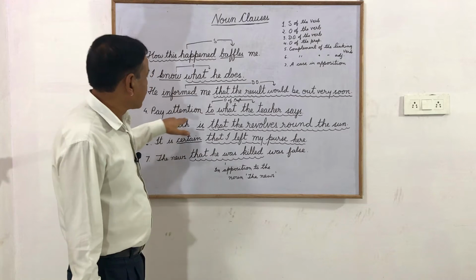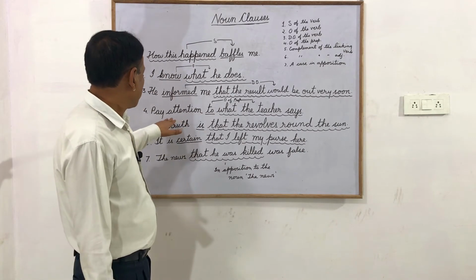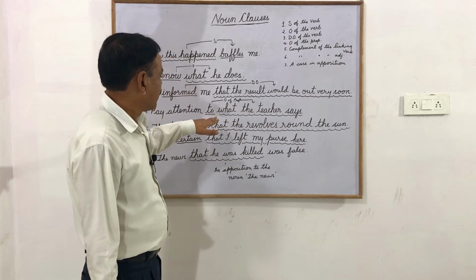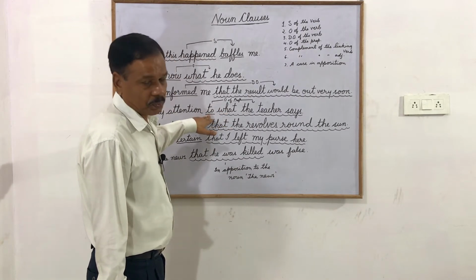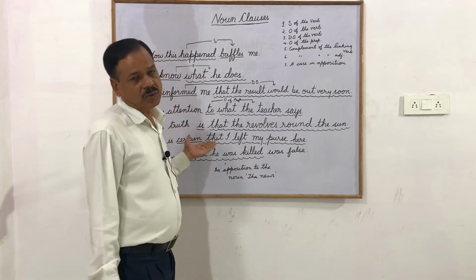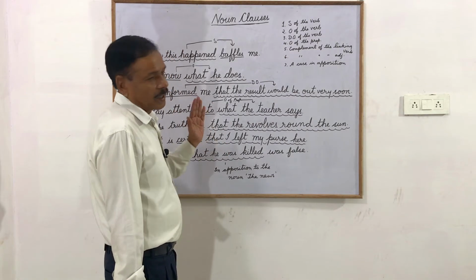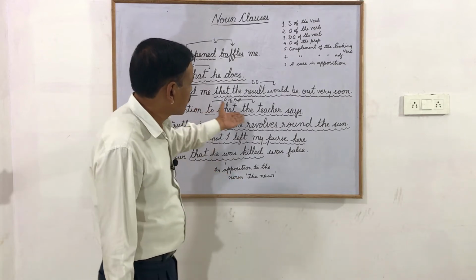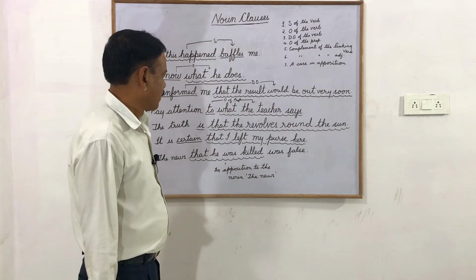Then, pay attention to what the teacher says. Now here, this what the teacher says is the object of the preposition to. Similarly, you can have other prepositions also and their objects, because object of any preposition is always a noun or a pronoun. So here it is functioning as a noun, so it's a noun clause.